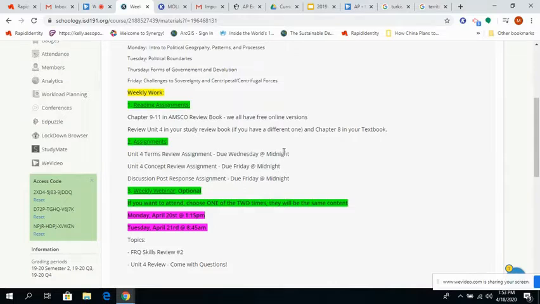Once again, I would say you should read through your review book for political geography, but you don't necessarily need to go back and reread the entire chapter 8. You know, the more upfront studying that you guys do, the better. But those are the chapters you can refer to help you with the assignments and help you with the terms that we're going to be taking a look at this week.